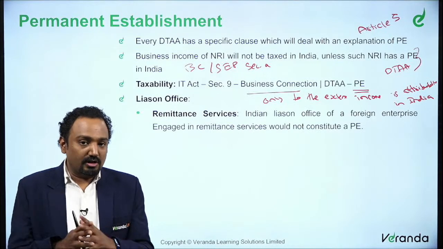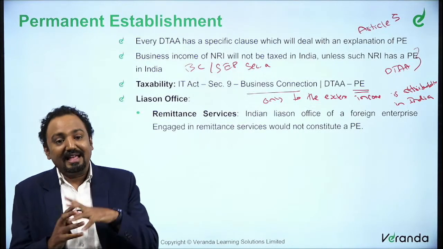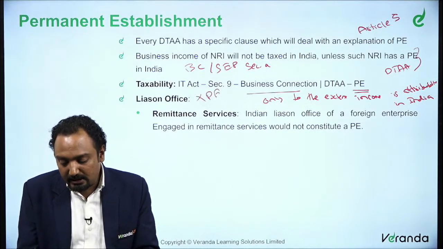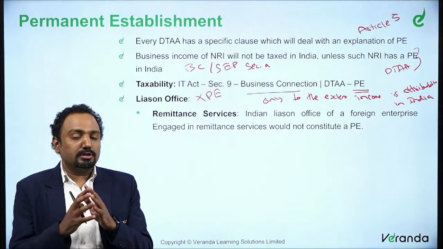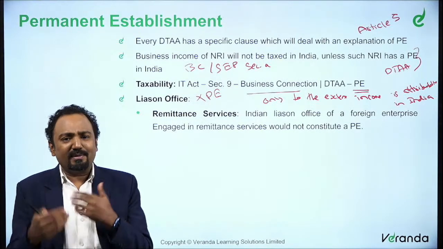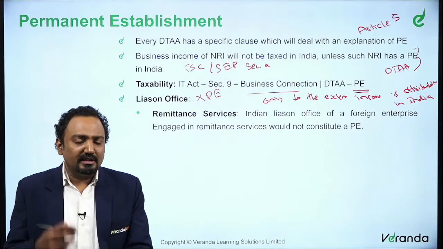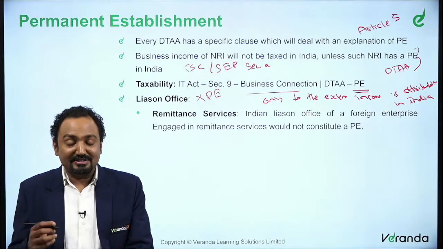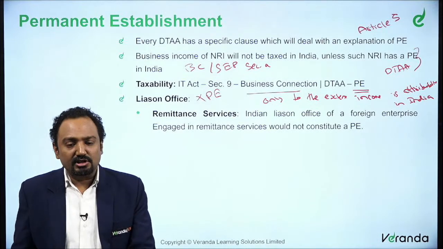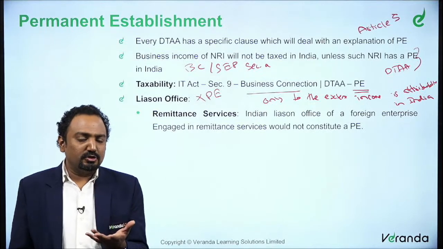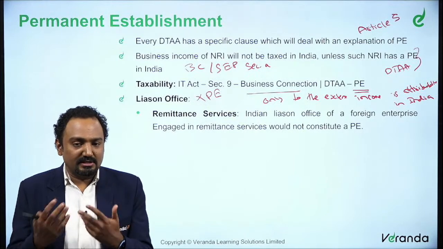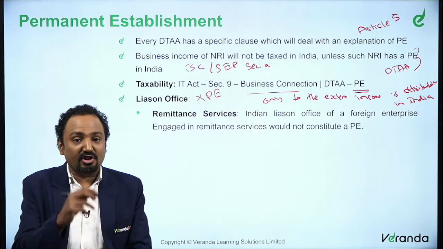So the next concept, when we say permanent establishment, liaison office is not a permanent establishment. Liaison office is generally not a permanent establishment, because the purpose of a liaison office is for some administrative work, something to support. There is no skill involved here. So it's not a business activity as such. That's what you call a liaison office. There are a couple of recent issues relating to this liaison office, so we'll understand those to understand the liaison office better.